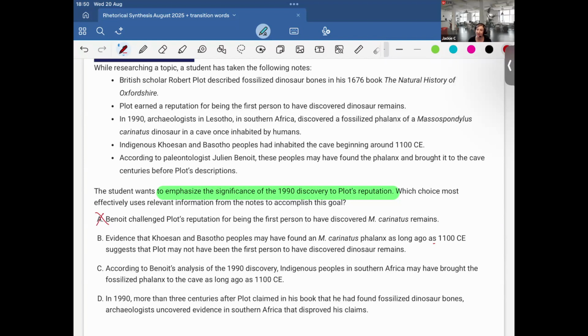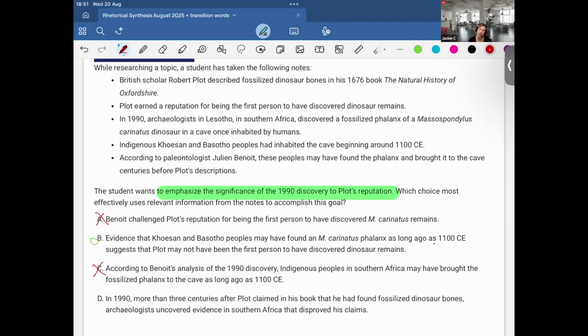I mean, yes, I think that's what was being suggested from the student notes. And I would keep that one. C, according to Benoit's analysis of the 1990 discovery, indigenous peoples in Southern Africa may have brought the fossilized phalanx to the cave as long ago as 1100 CE. Okay, I mean, perhaps, but that has nothing to do about Platt's reputation. So that one we can discard.